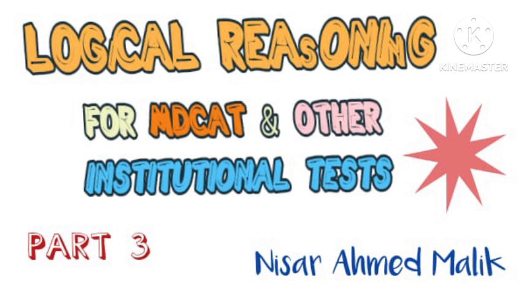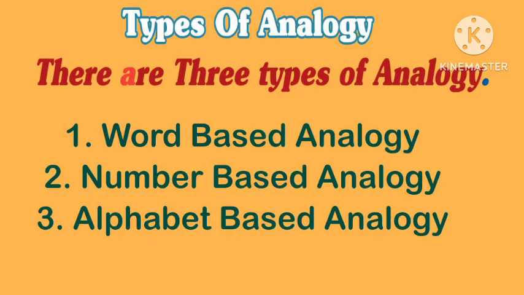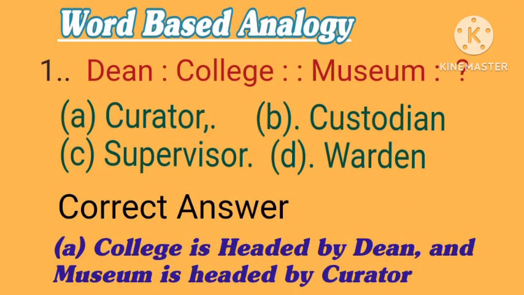This is part 3. This video is very informative and important for those students who are appearing in different institutional tests like Pakistan Air Force, Navy, Army and MDCAT. We have studied about analogies in the previous video. Here we will discuss its types. There are 3 types of analogy. 1. Word-based analogy. 2. Number-based analogy. 3. Alphabet-based analogy. This video is based on the first type, that is word-based analogy.